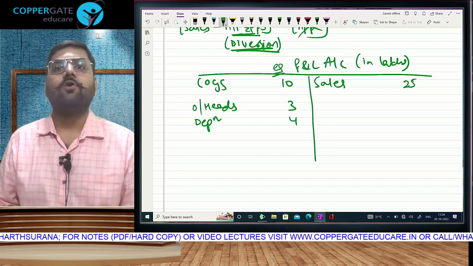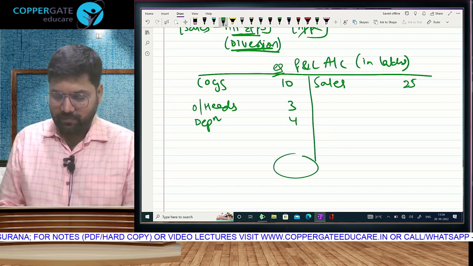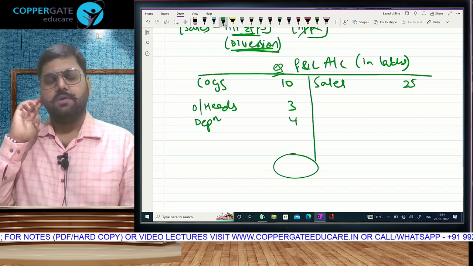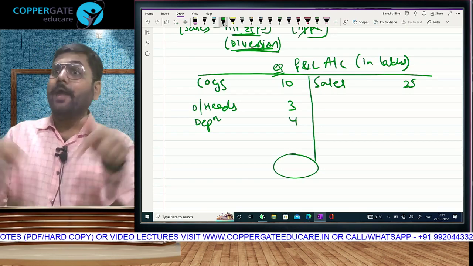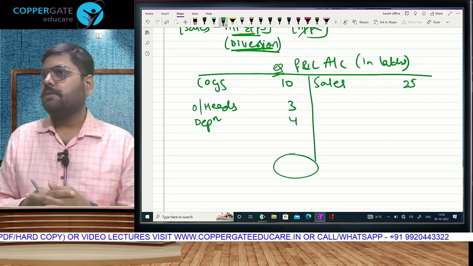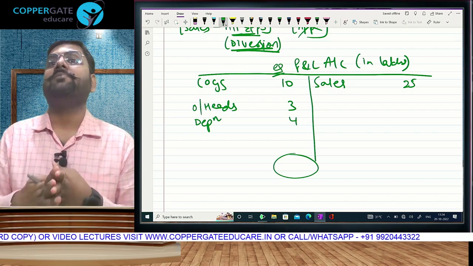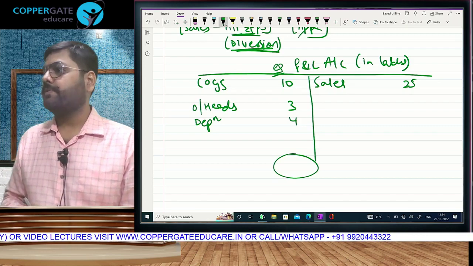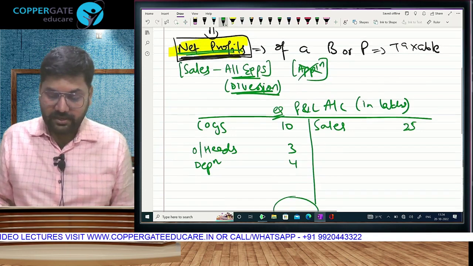Which means that the total expenses that I have incurred for running this business is 17, against which I got sales of 25. As of now, my profit and loss account is showing a profit of 8 lakh rupees. Going by the charging section, my taxable income in PGBP is 8 lakh rupees. Read what the charging section says.